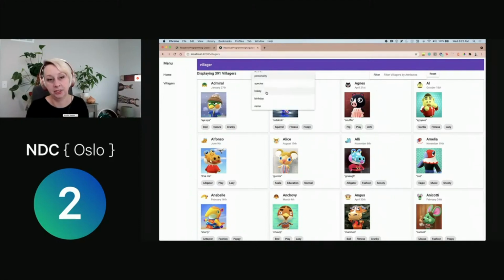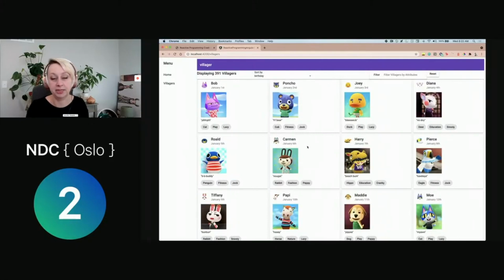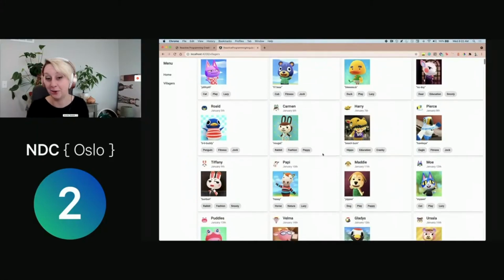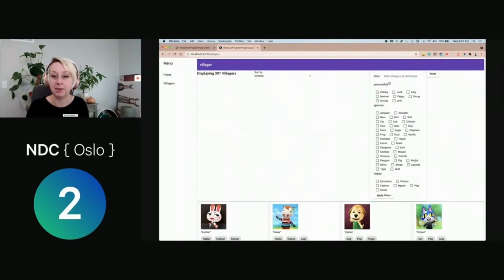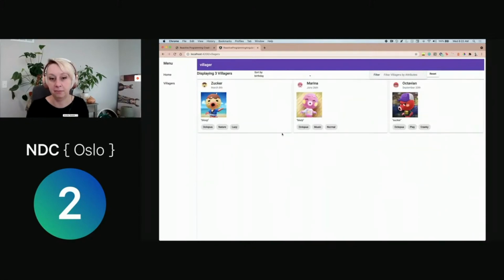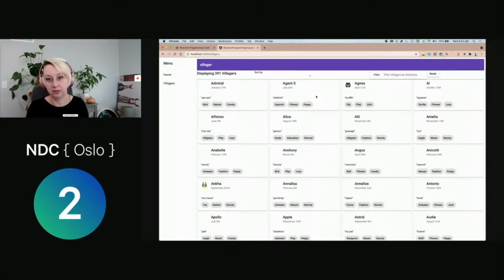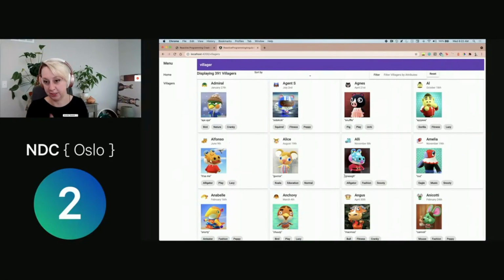So if I want to sort them by, let's say, their birthday, because I want to make sure that I can go to their house and celebrate their birthday party and give them a gift, I can know when that happens. Maybe I can filter and I only want to see certain species of Animal Crossing villagers, and I want them sorted at the same time. I can do this. And then maybe I want to reset and clear all my options and be back to just my initial list. So this is what we're going to be talking about, and this is our example.